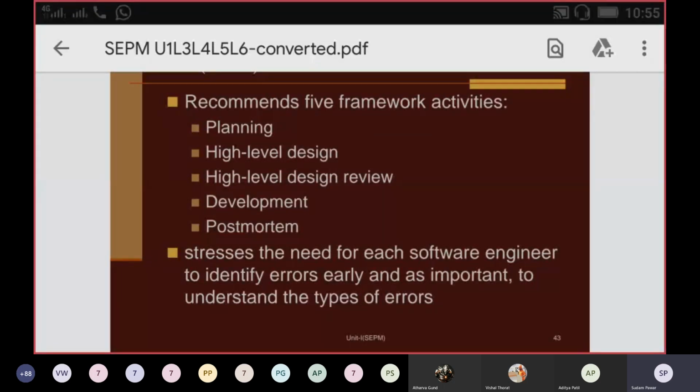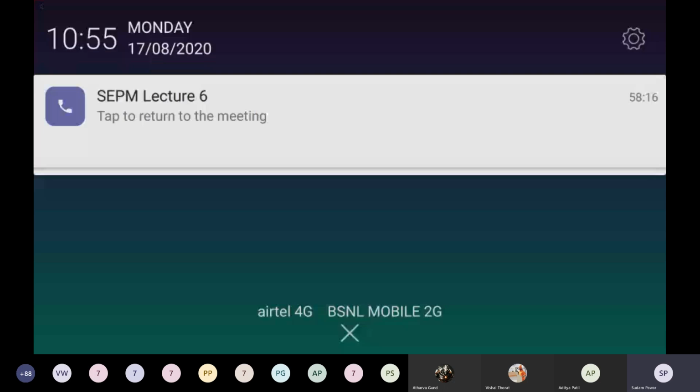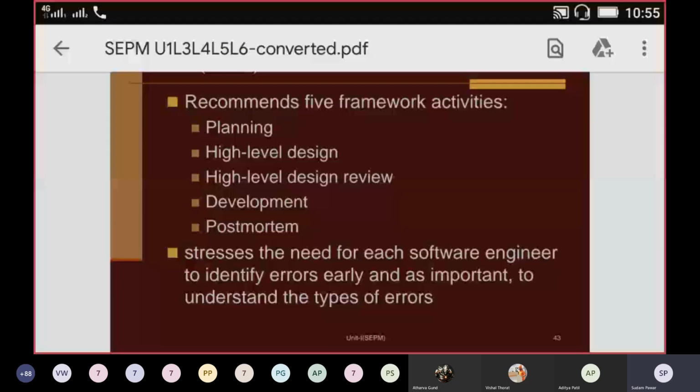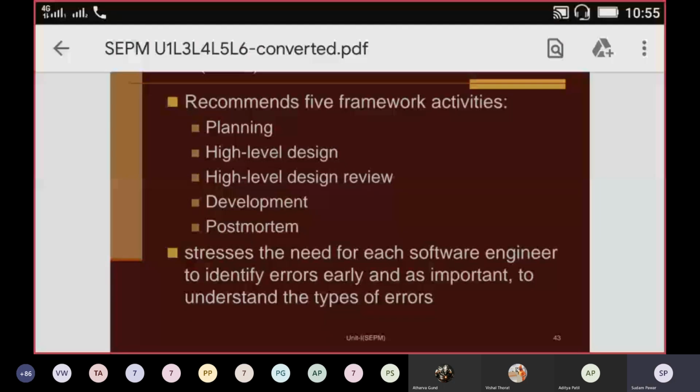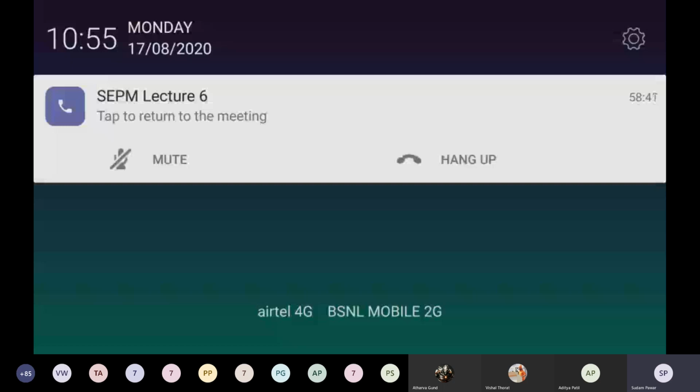If you have any query from your side, you can ask. I'm here for the next 10 minutes, 15 minutes also, no problem. If you have a query, I will extend our timing. Am I audible? Yes, sir. If you have any query, yes sir. I will just see how many students are there.